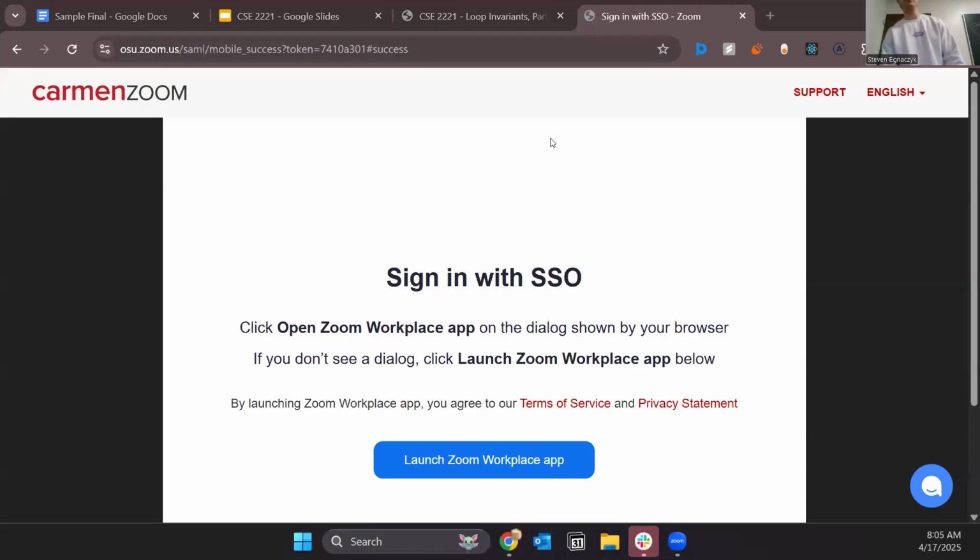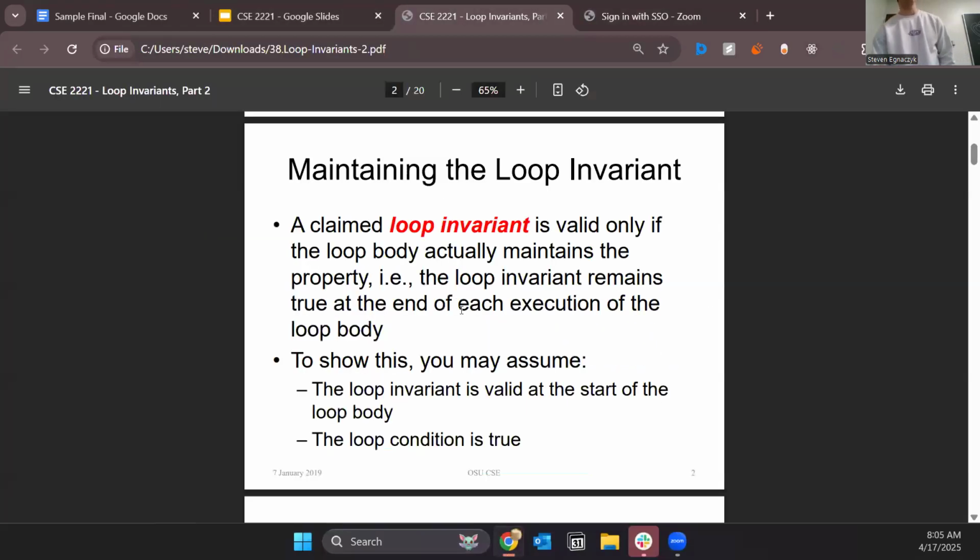We talked on Tuesday about the beginning of loop invariants. A loop invariant is valid only if the loop body actually maintains the property, i.e. the loop invariant remains true at the end of each execution of the loop body. That is this part right here, the end of the execution of each loop body. To show this, you have to assume that the loop invariant is valid at the start of the loop.